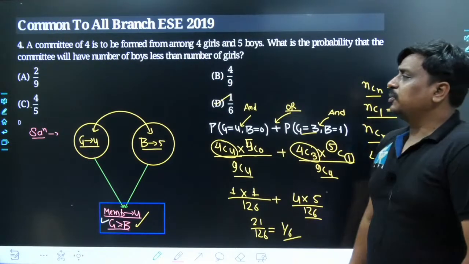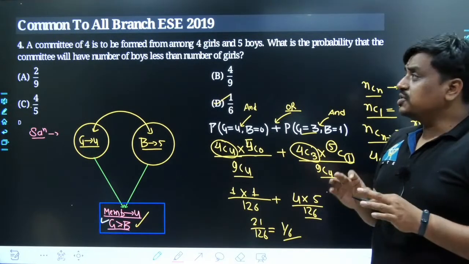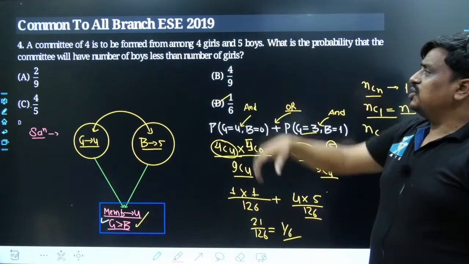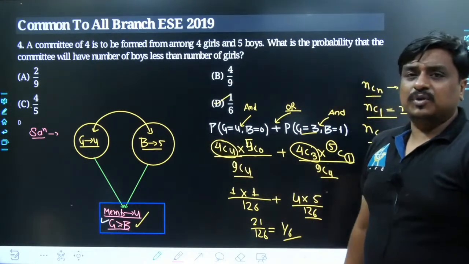Once we were done with this problem, we moved on to the next question. This was a common question to all of the branches, which appeared in the engineering services examination in the year 2019. We had a total of 4 girls and 5 boys.